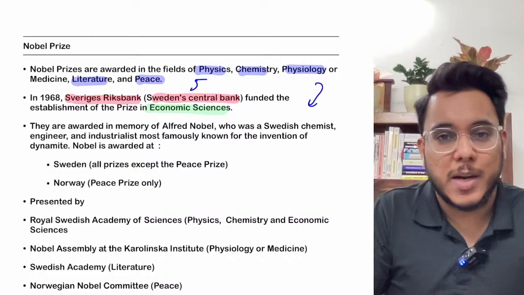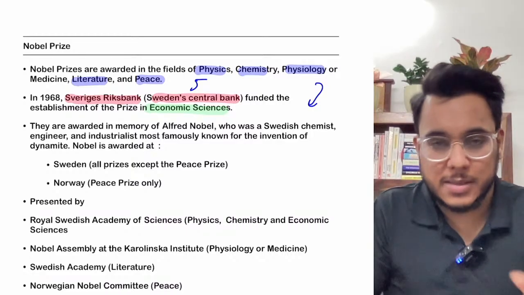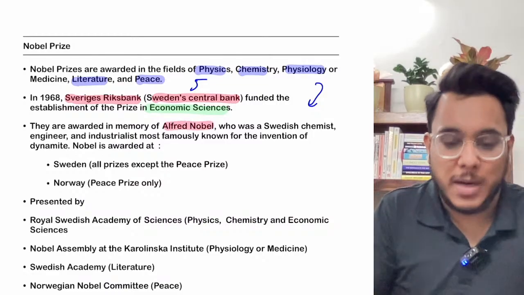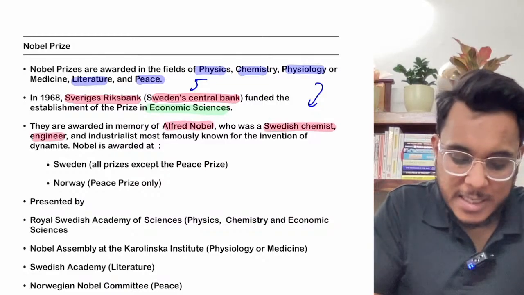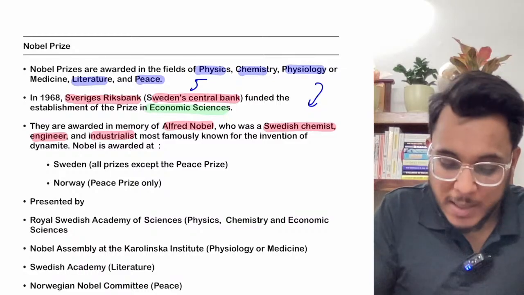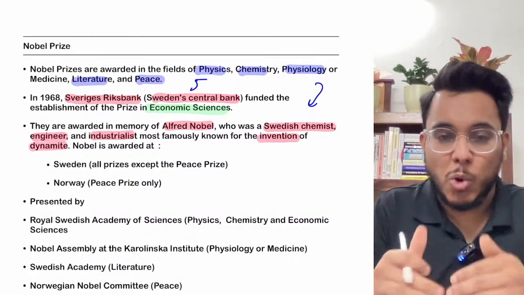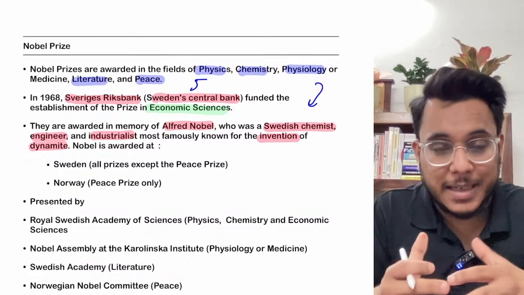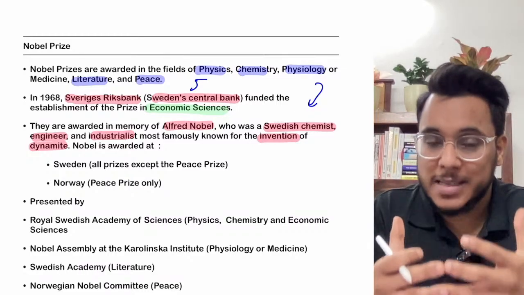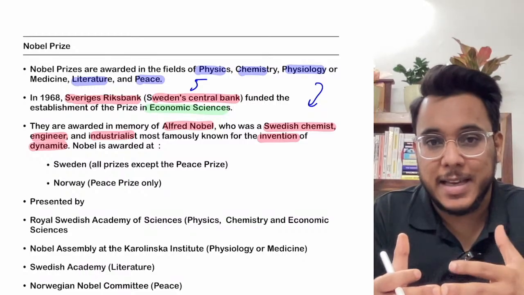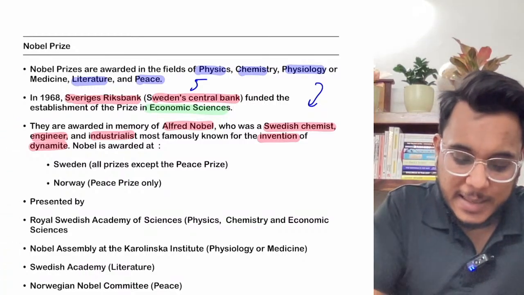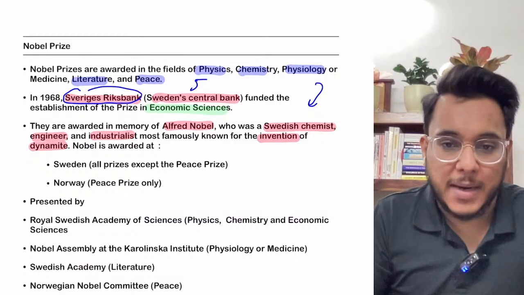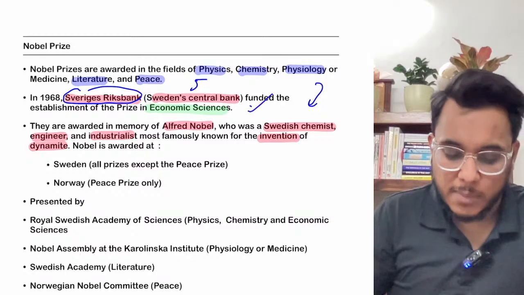Now understand this particular thing, that when we talk about the Nobel Prizes, they are given in the memory of Alfred Nobel, who was a Swedish chemist, engineer, industrialist and the inventor of dynamite. Out of the fortune that Alfred Nobel collected, these Nobel Prizes are being given. Originally there were 5 categories, and then a 6th category was added by the Sveriges Riksbank, that is Sweden's central bank. Is it clear or not? So this was something that had happened.